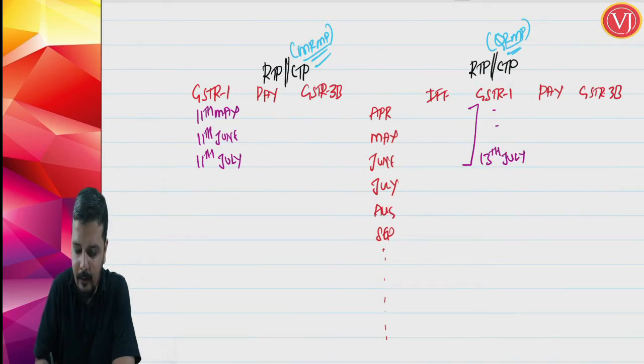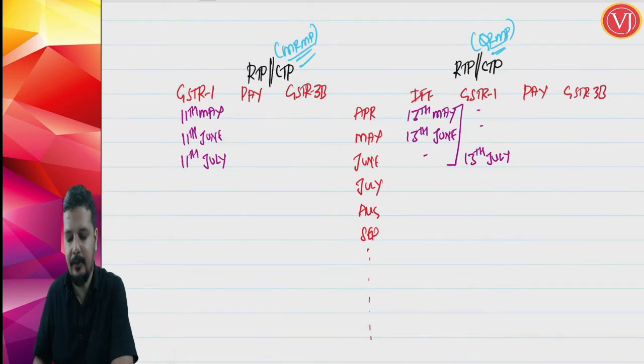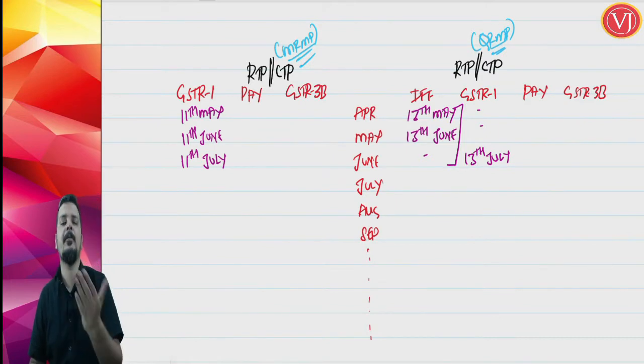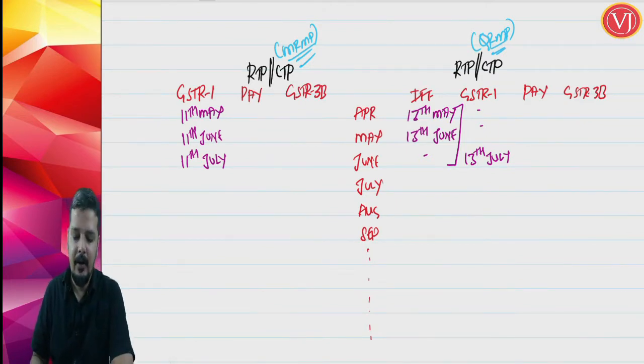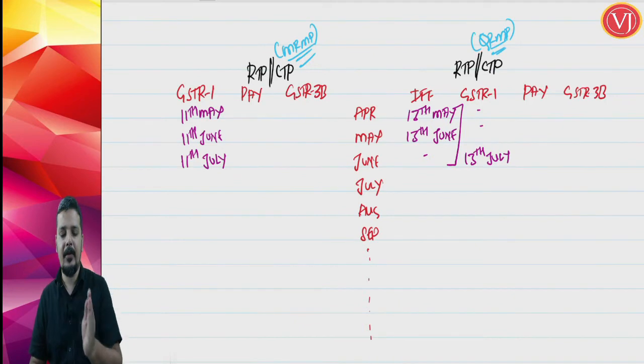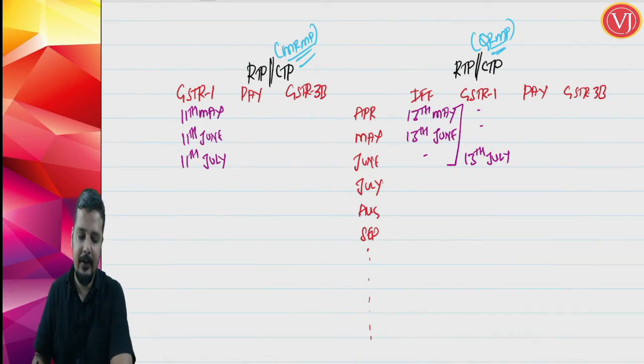For April month, if you want, you can file your invoice furnishing facility where you can give only your B2B invoices, by 13th of May. And for May month, again you can give the invoice furnishing facility by 13th of June. Invoice furnishing facility is only for the first 2 months, because for the last month of the quarter you will be filing your GSTR 1. Now there are a lot of differences between IFF and GSTR 1 that we'll discuss. Let us first see the example.